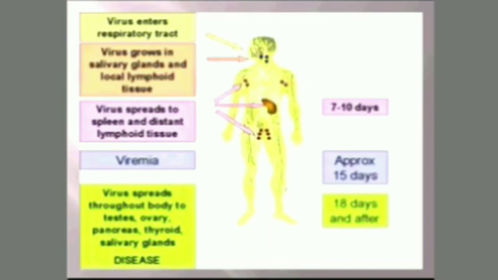The virus enters the respiratory tract, then grows in the salivary gland and local lymphoid tissue, and then spreads to the spleen and distant lymphoid tissue, the reticuloendothelial system. Then there will be viremia, and the virus spreads throughout the body to the testes, ovary, pancreas, thyroid, and salivary gland, and causes the disease. So these are the time periods: 7 to 10 days, then viremia takes up around 15 days, and the clinical features involving the different glands occur after 18 days.